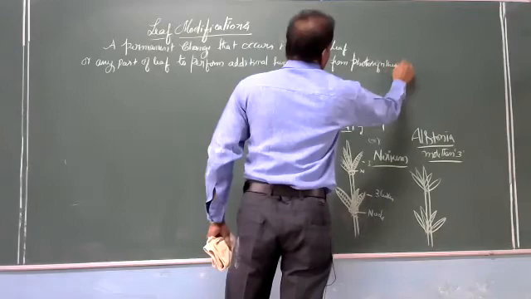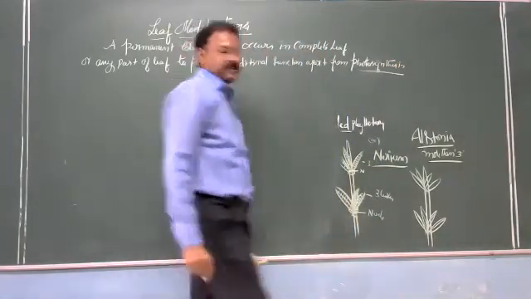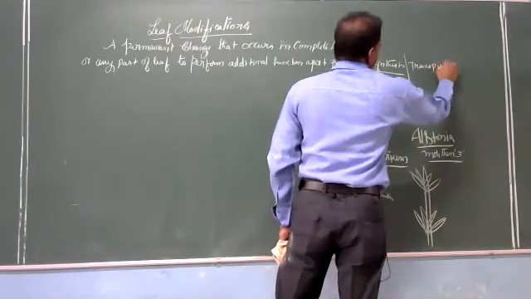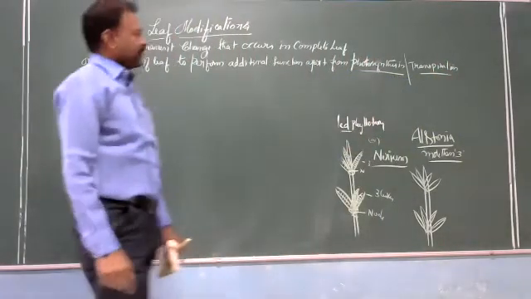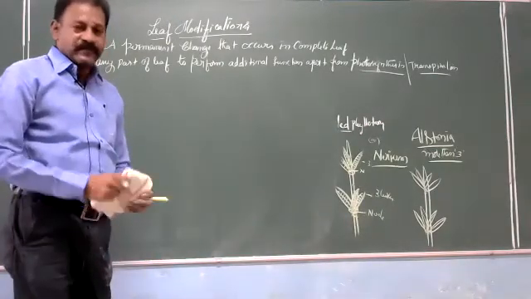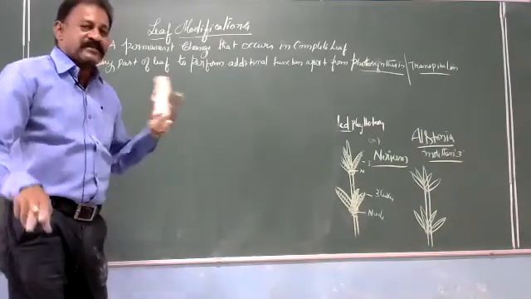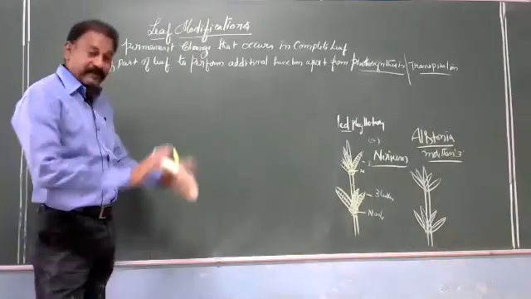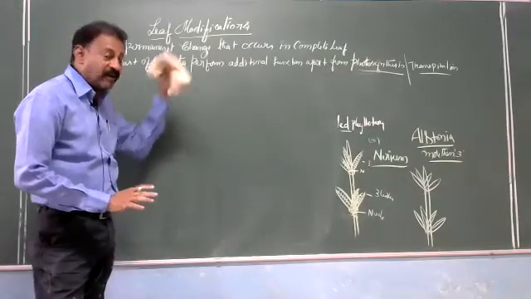So generally leaves are performing the function of photosynthesis and transpiration, I have mentioned. So along with this, some other functions a leaf is going to perform. Those functions are nothing but modifications. To perform that function, some of the part of the leaf is modified permanently. That permanent change in the shape or structure and function of any part of the leaf is called modification.